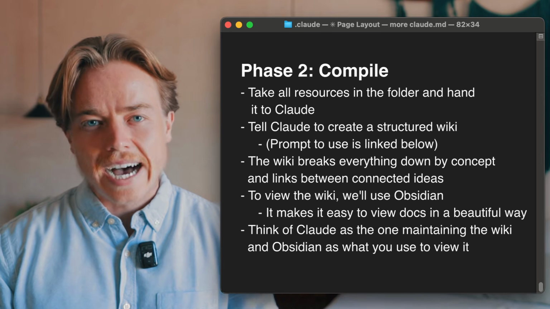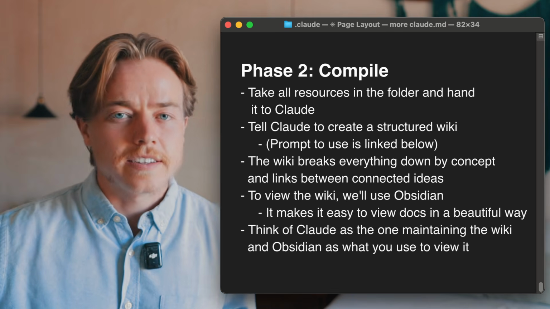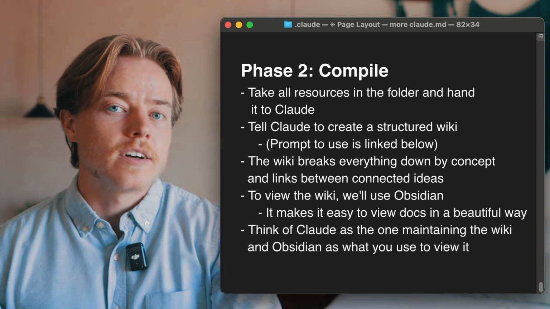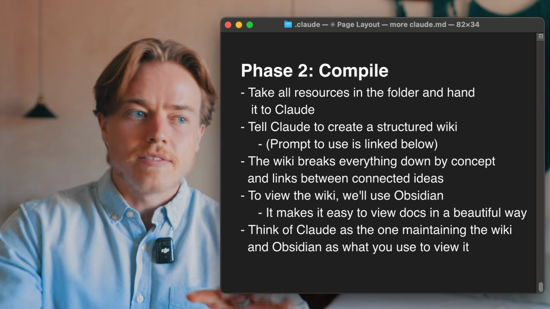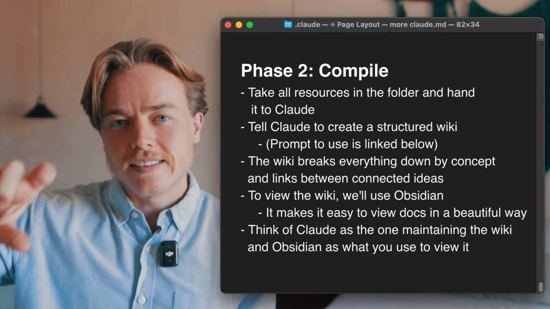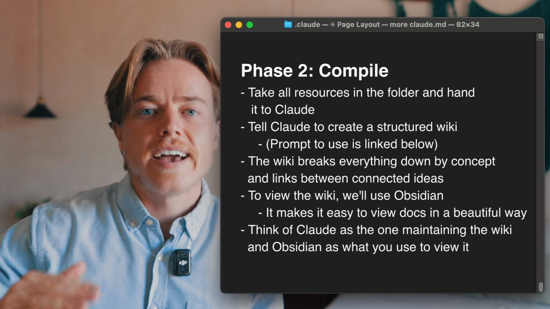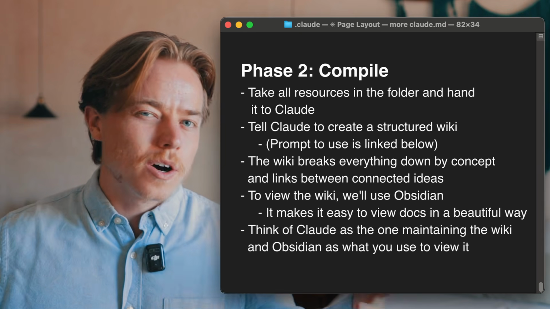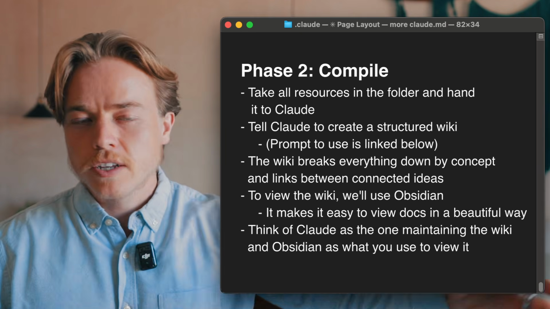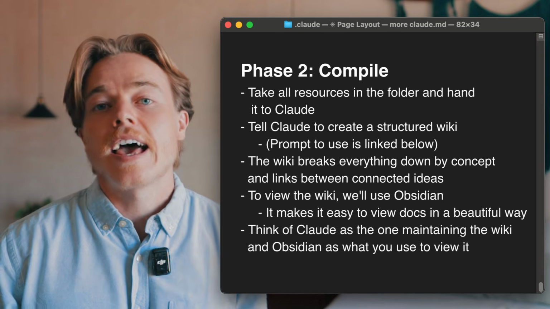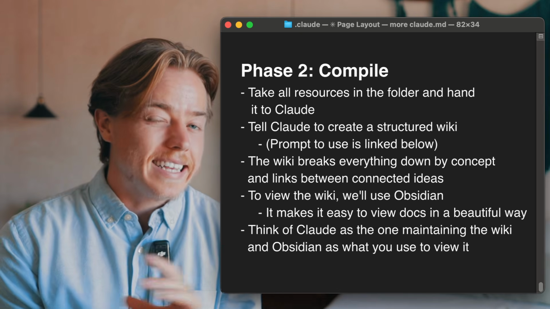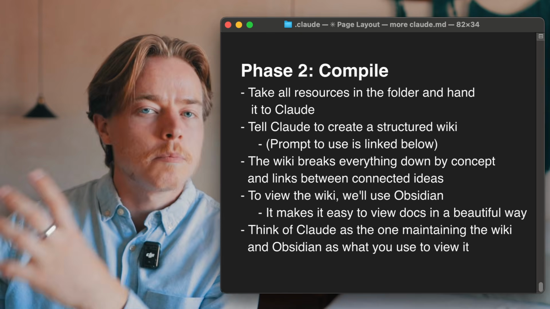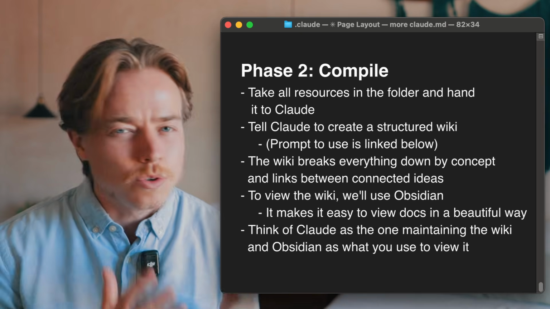Phase two is compile. You take everything in that folder and you hand it to Claude. You give it a specific prompt, and I'll show you the one I use. And then Claude reads every file and creates a structured wiki. So it's a set of interconnected markdown files where each one is linking to other relevant ones and broken down by concept. To view and navigate that wiki, we will use Obsidian, which, if you don't know, is sort of like a note-taking and mind mapping tool that's really popular, but it is especially good at allowing you to read documents in a really clean and beautiful way. Think of Claude as the one building and maintaining the wiki. It's sort of like your librarian, and then Obsidian is the tool that you use to look at it.